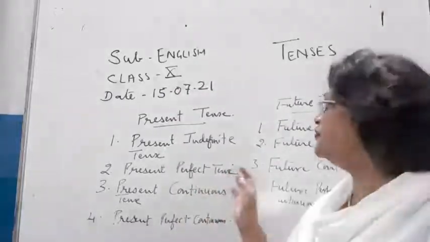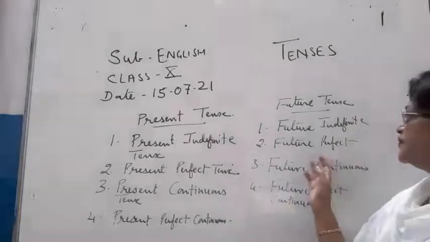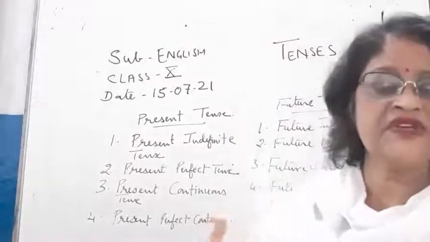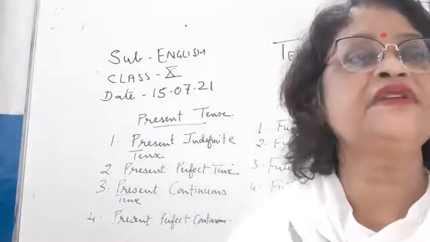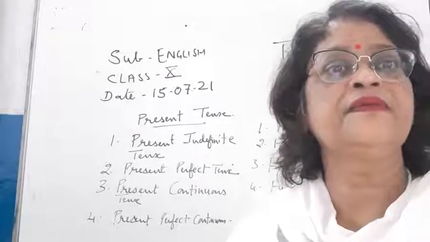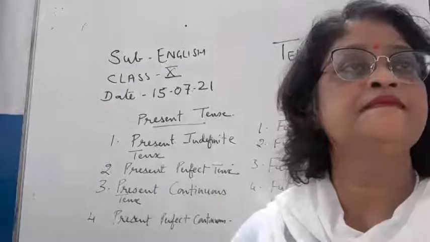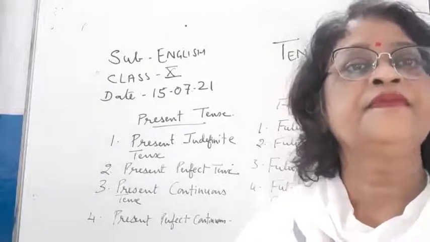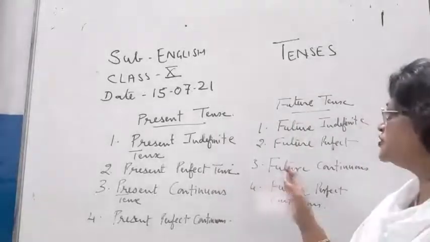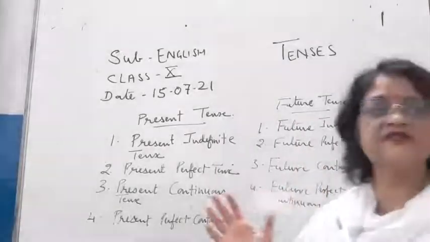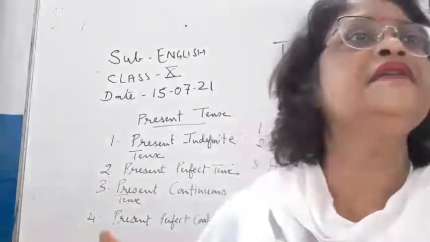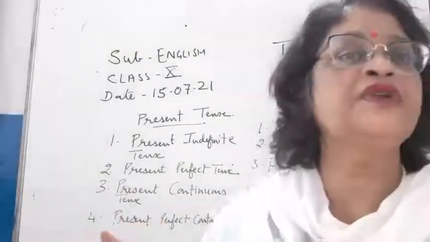Now let's take the future tense. Future indefinite tense, children, means a work will be started in future, but we don't know whether that work will be completed or not completed. Then children, future perfect means a work will be started in the future, and we don't know whether that work will be completed or not.